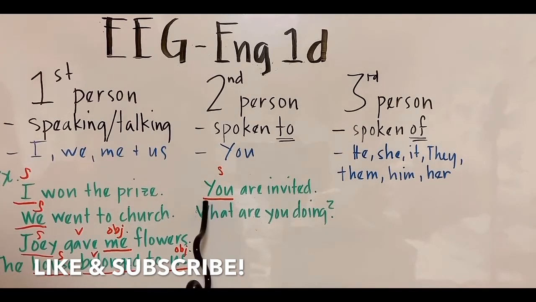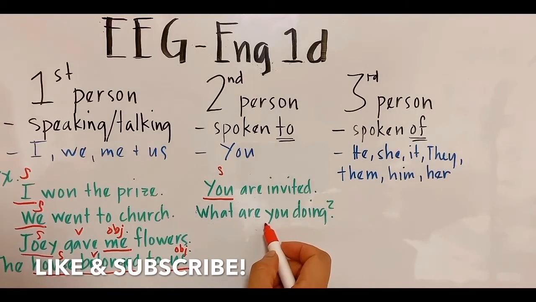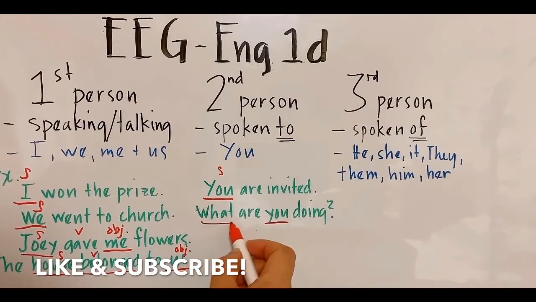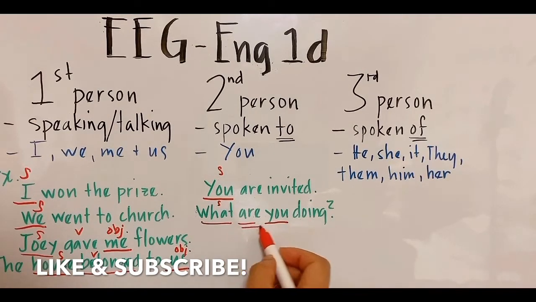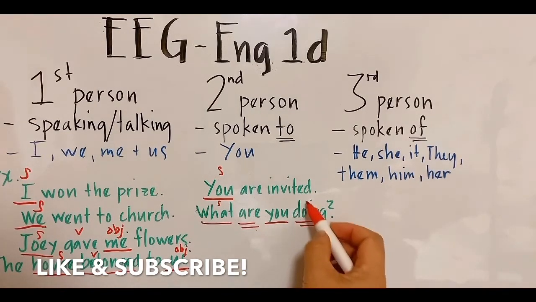Because you are saying you are invited, okay? Speaking to the other person, spoken to, and that is you. Now next sentence. You is here. So what is the subject in the sentence? And the verb, grammatically, the verb is are doing, okay?